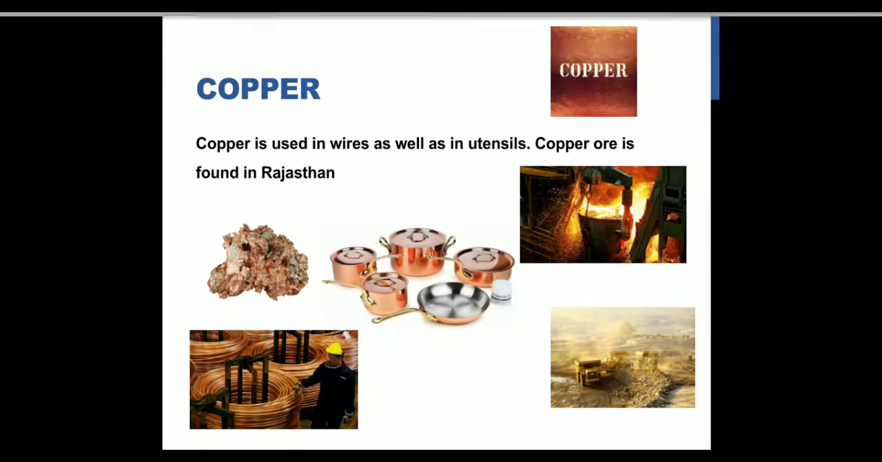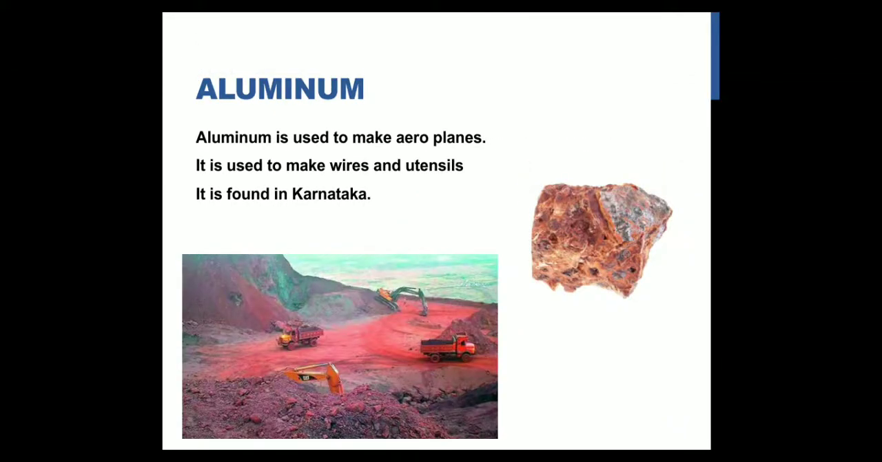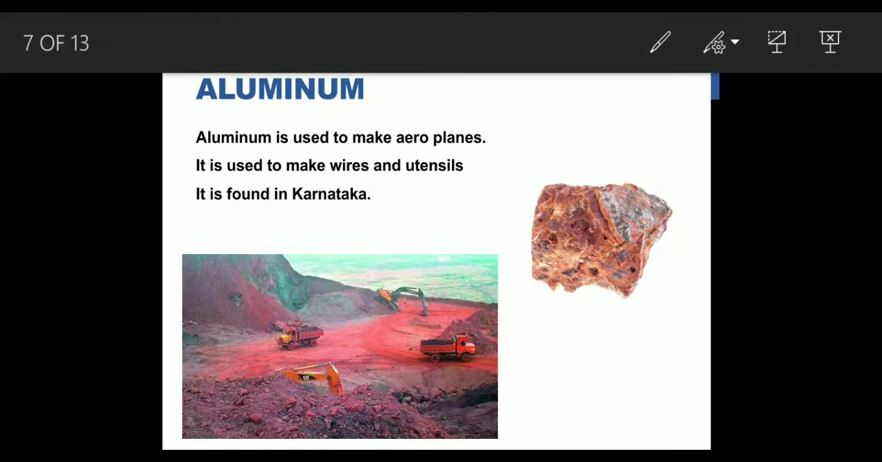Okay, fine. Next comes aluminum. Aluminum is also one of the important products. Mostly you can see in aeroplanes, we use aluminium, and it is also used in wires as well as to make utensils. So you can see the mine. This is where mostly the aluminum is being extracted. Fine.